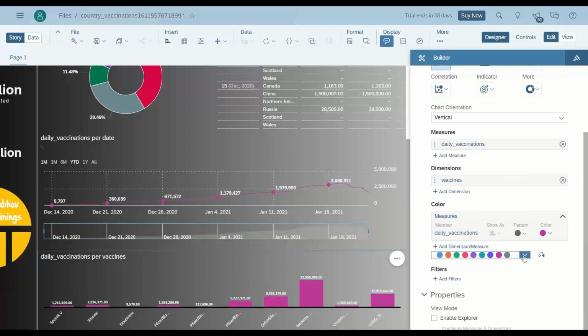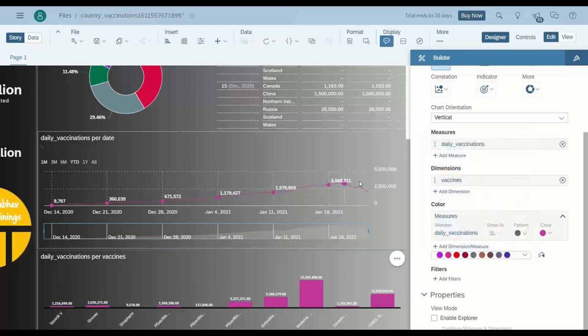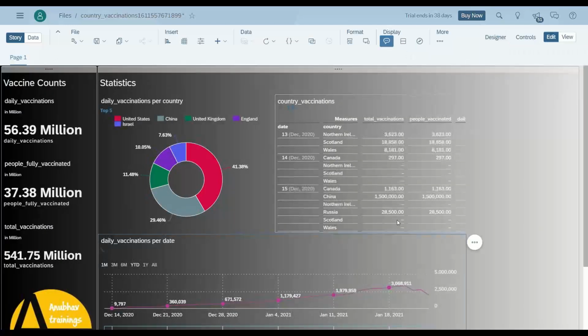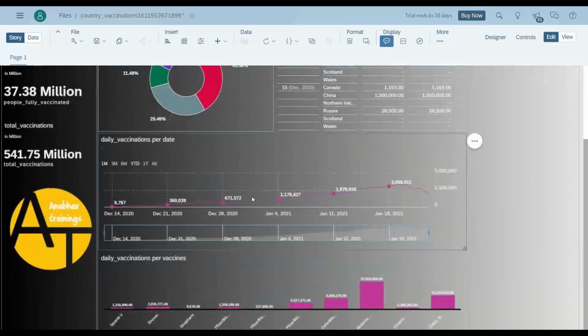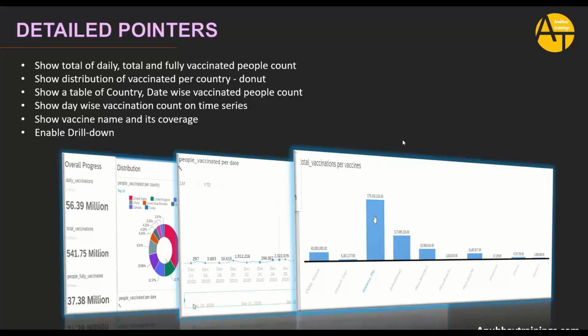You can see here you can choose different color palettes which are built in. Yeah, that's how we can choose different color. There are a lot of things which we can do, like conditional formatting, chart scaling. We will be learning the entire BI capability throughout our chapters, which are starting from tomorrow. So that was a quick demo on SAP Analytics Cloud.